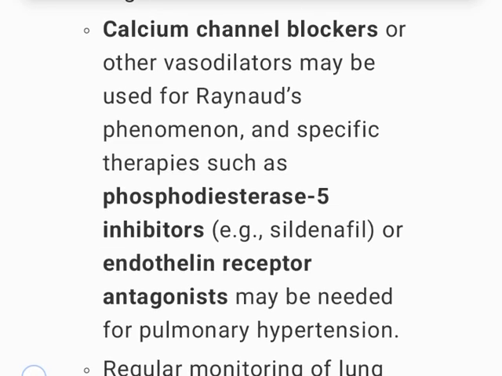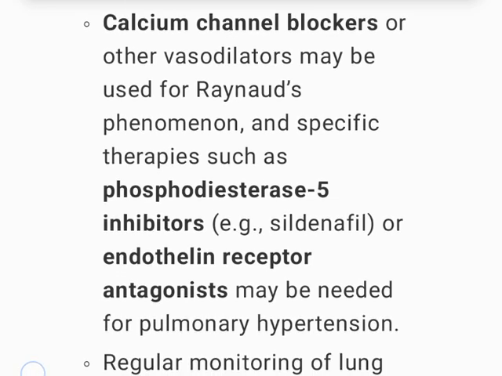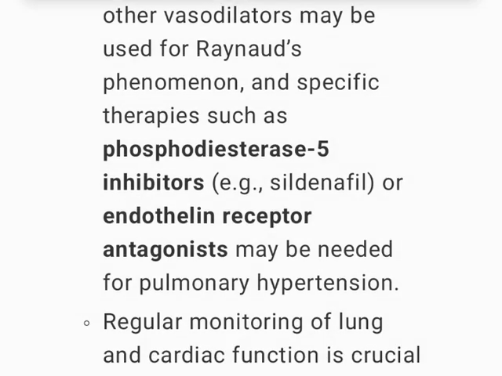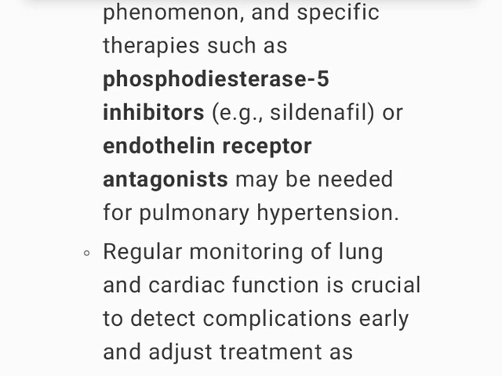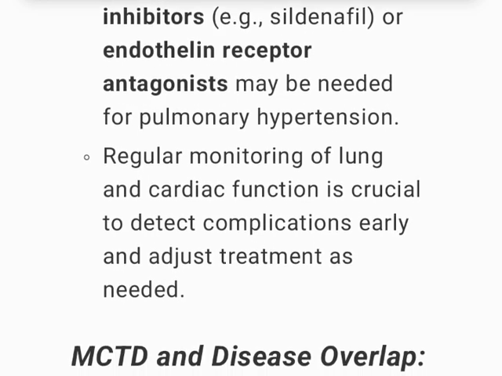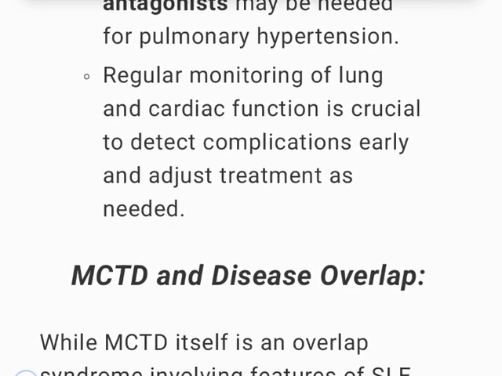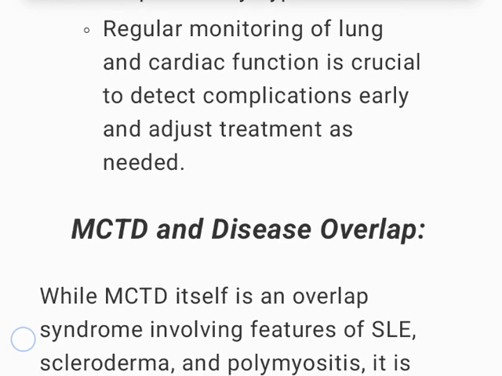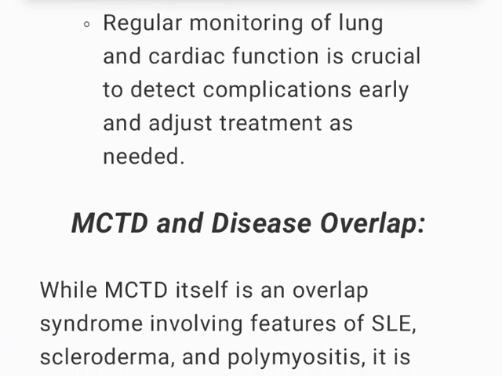Calcium channel blockers, or other vasodilators, may be used for Raynaud's phenomenon, and specific therapies such as phosphodiesterase 5 inhibitors, e.g., sildenafil, or endothelin receptor antagonists may be needed for pulmonary hypertension. Regular monitoring of lung and cardiac function is crucial to detect complications early and adjust treatment as needed.